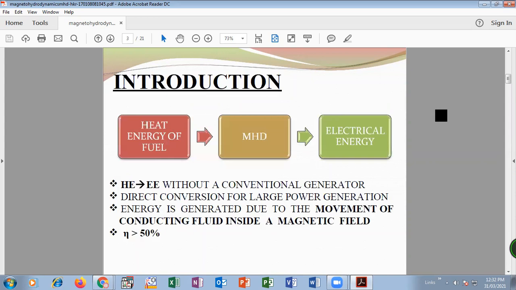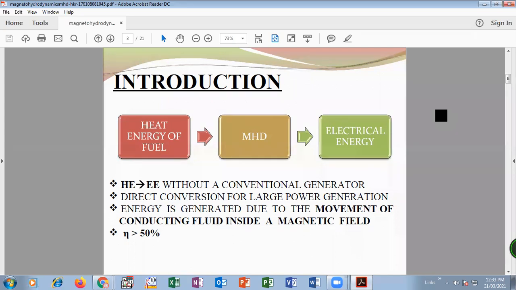So first, in the introduction part, we see how it works, or on which principle it works. Magnetohydrodynamics is nothing but the conversion of heat energy directly into electrical energy. In that, heat energy is converted into electrical energy without use of a conventional generator.